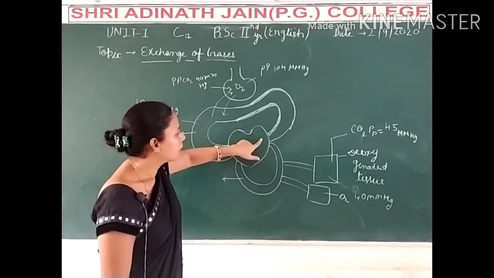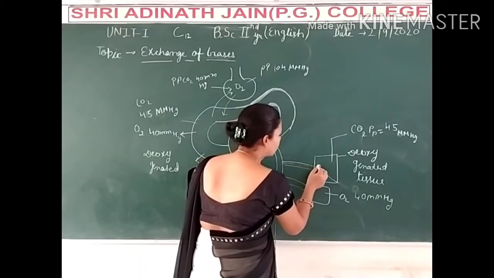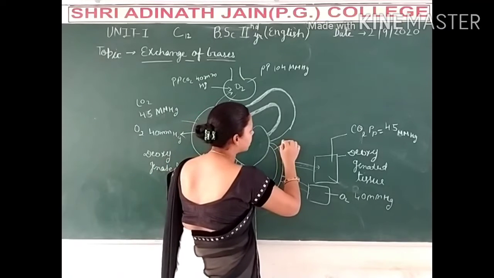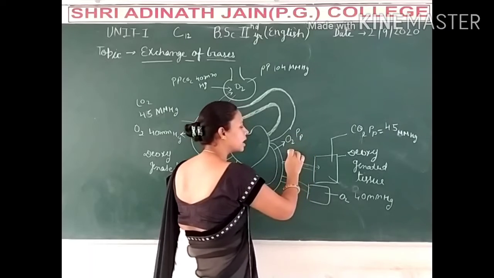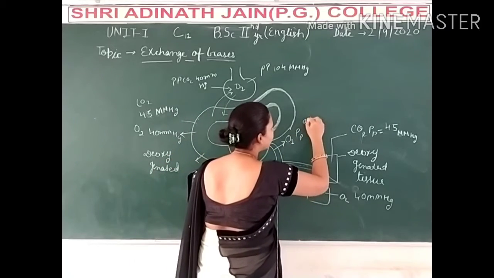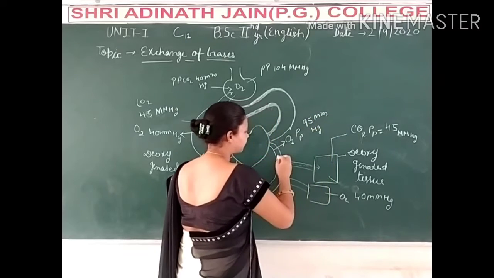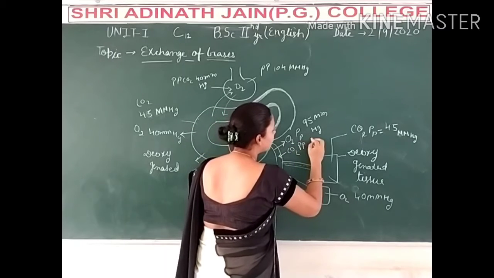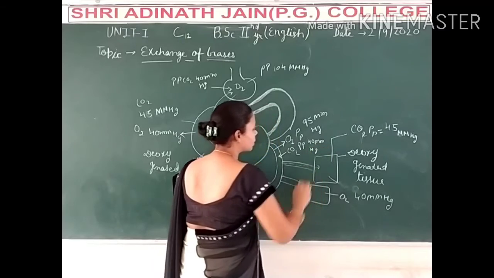From the heart this oxygenated blood will be transported into the tissue. In the oxygenated blood the oxygen partial pressure will be 95 mmHg and CO2 partial pressure will be 40 mmHg.